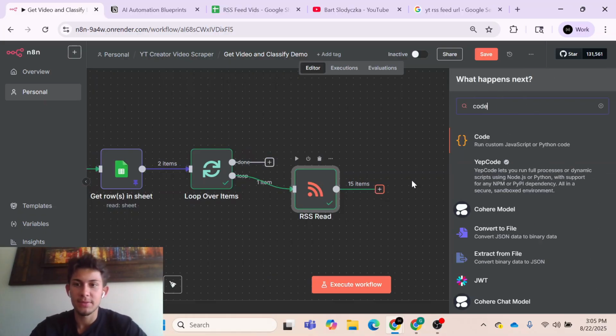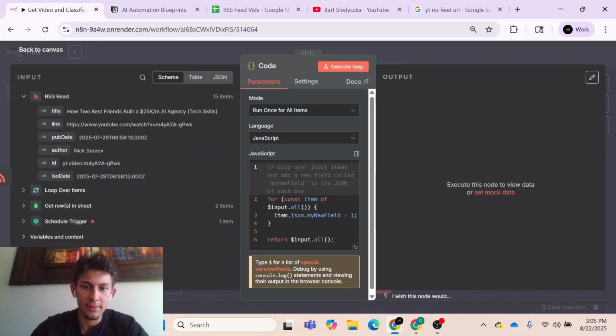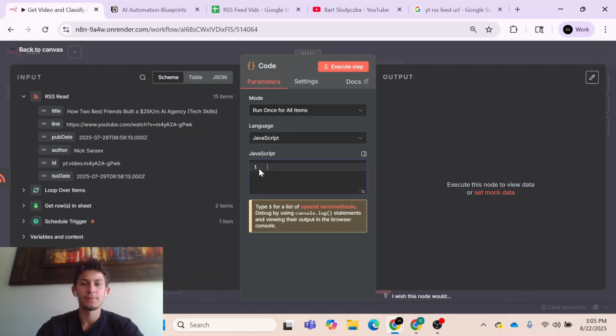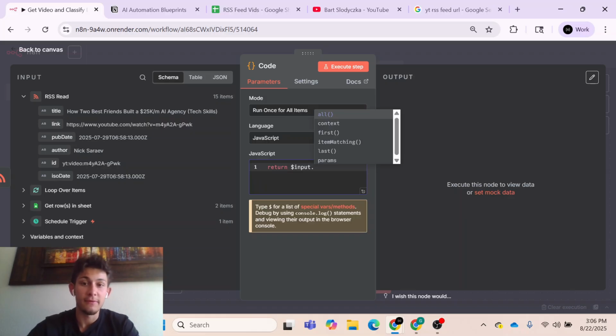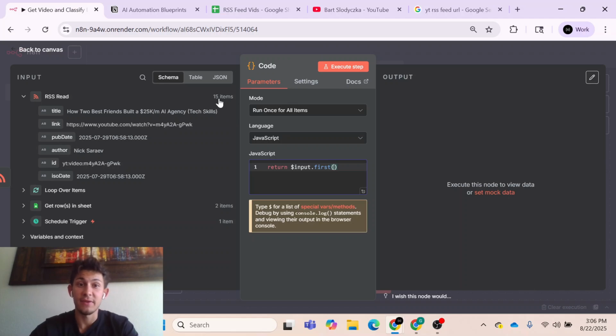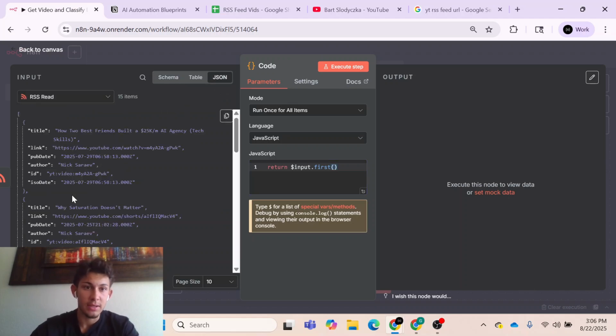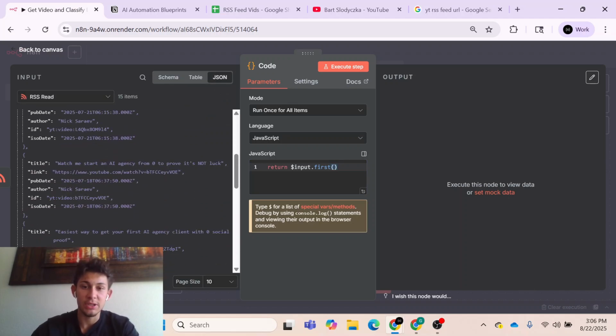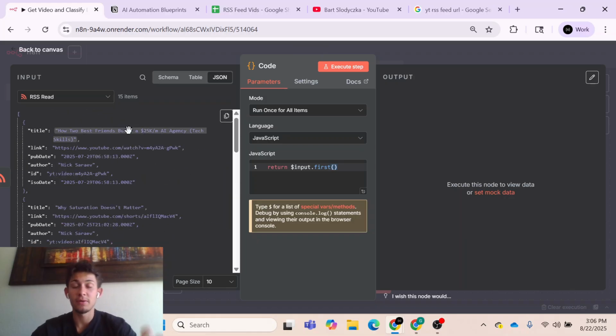And so what I'm gonna do is I'm gonna go to my code node, and all we're gonna say up here is return, dollar sign input dot first, the first item in our list of items. So right here we have 15 items. All right, let's go back here. This is 15 items, and this expression just says the input from the most immediate node, get the first item.